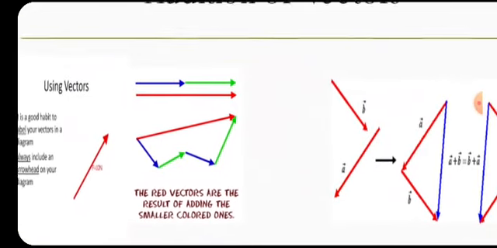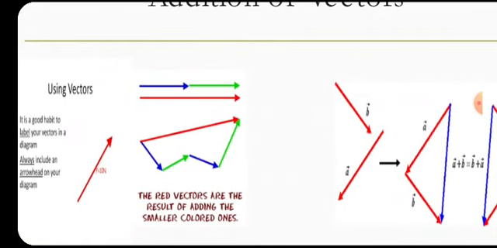If you have more vectors, then you have to follow the same principle to add the vectors. The first vector's head is joined with the second vector's tail. The minimum distance between the first vector's initial point and the second vector's final point gives the resultant of both vectors. If you have more vectors, then you add them to this resultant vector.